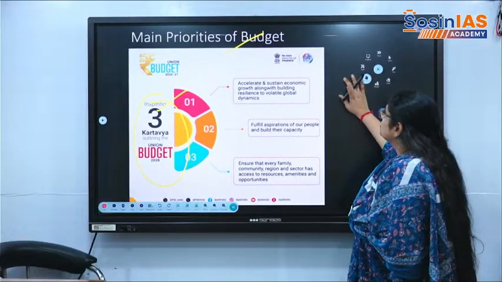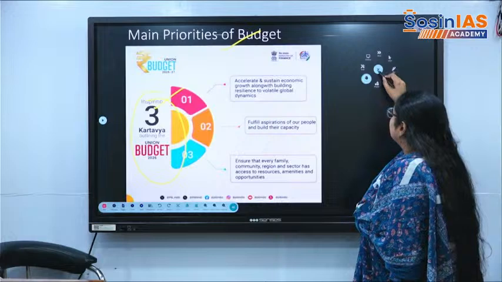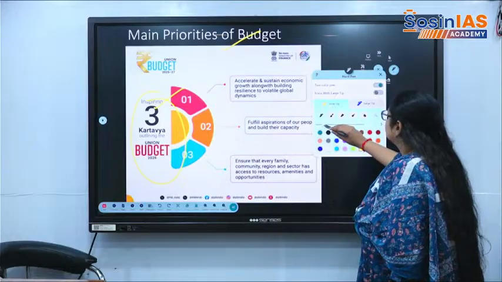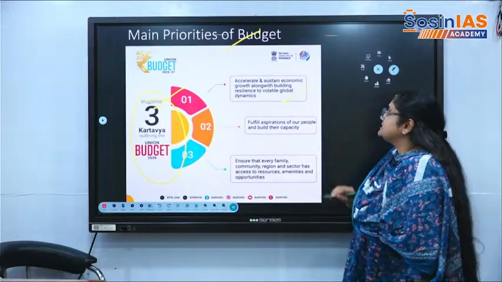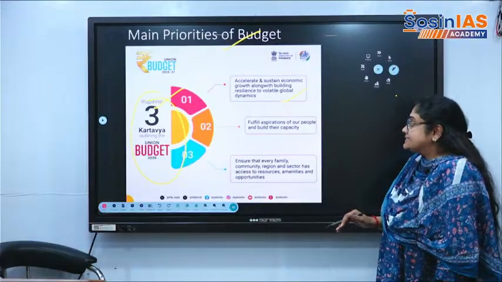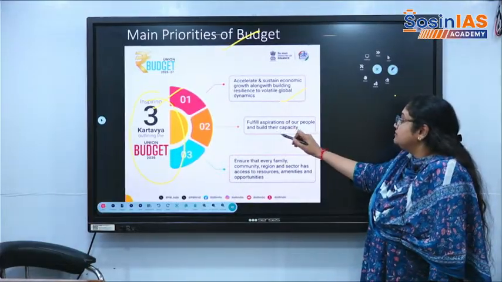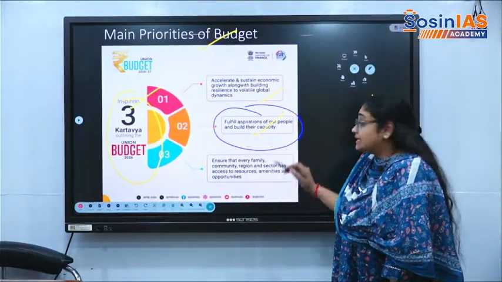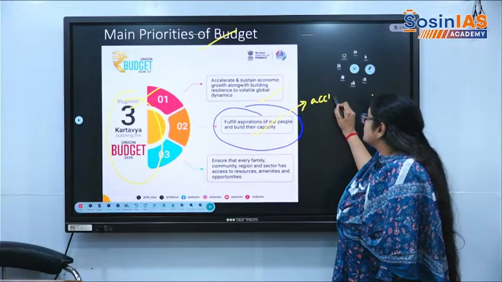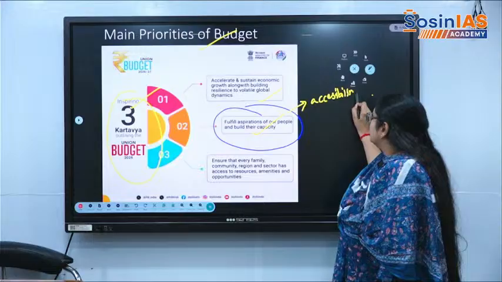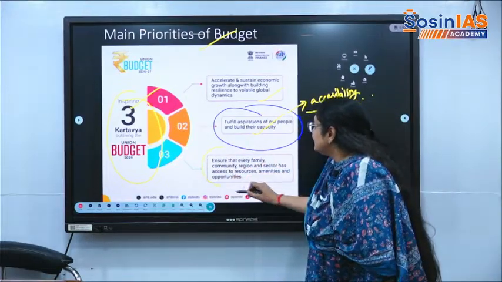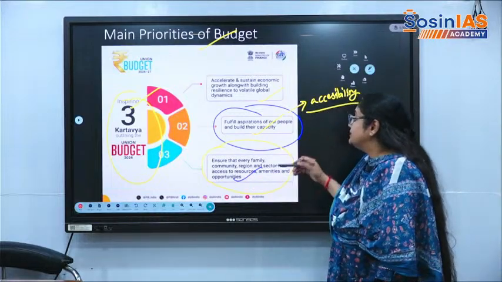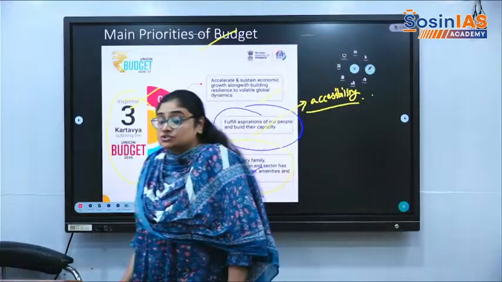In 2026-27, the 3 duties are: accelerate and sustain economic growth along with building resilience to volatile global dynamics; fulfill the aspirations of our people and build their capacity. It means capacity building, capabilities or accessibility for these people in the growth; and ensure that every family, community, region and sector has access to resources, amenities and opportunities.